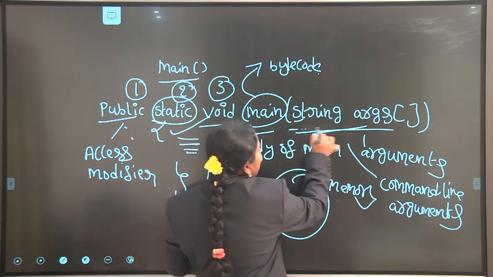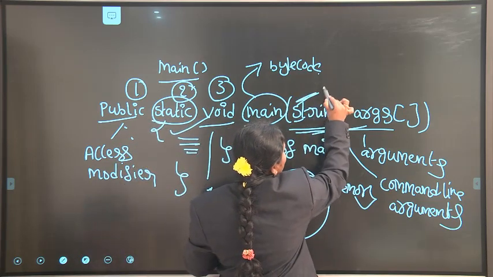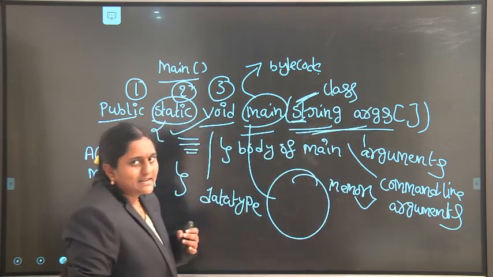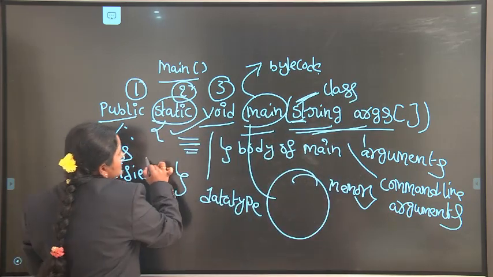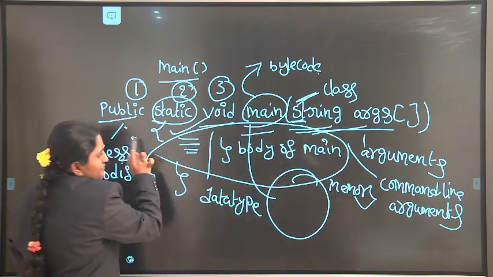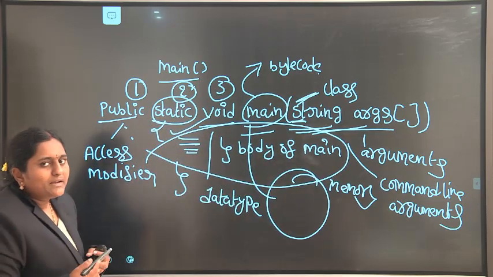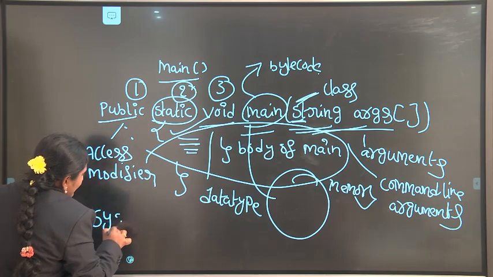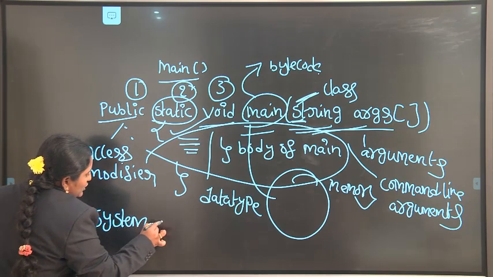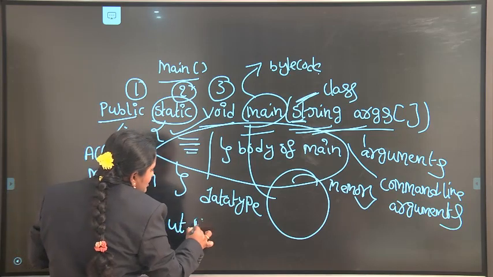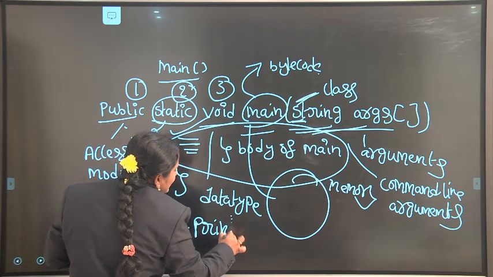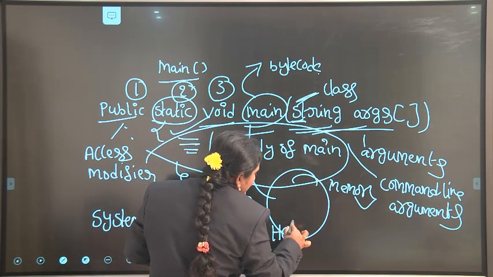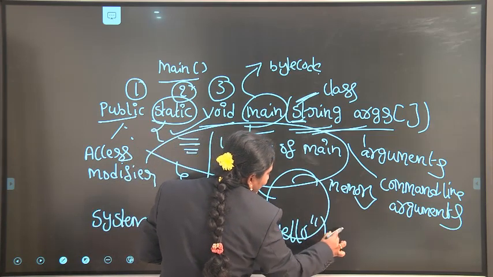Here String is a predefined class. The first letter of String should start with an uppercase letter. This is the body of the main method. Coming to System.out.println, it is like the printf statement in our C programming language.